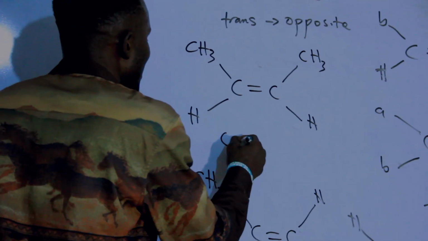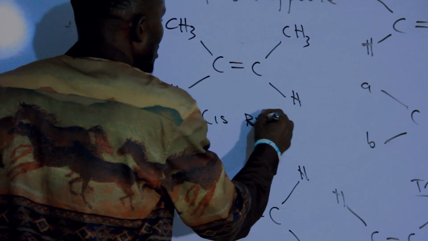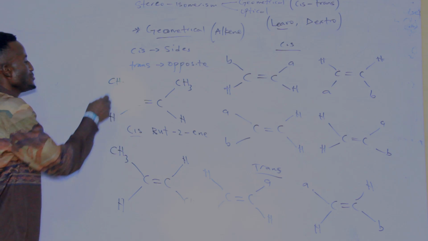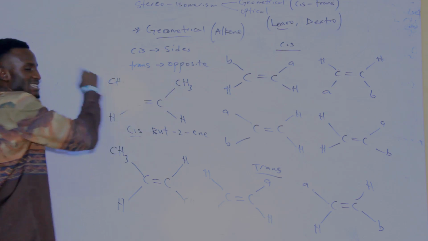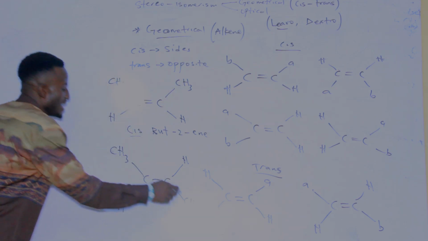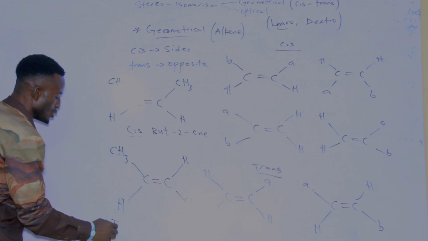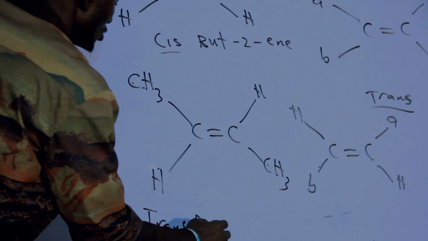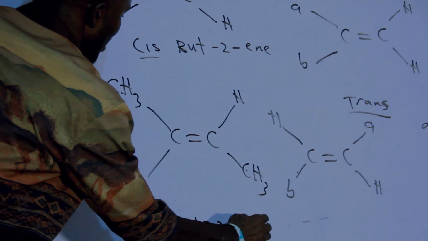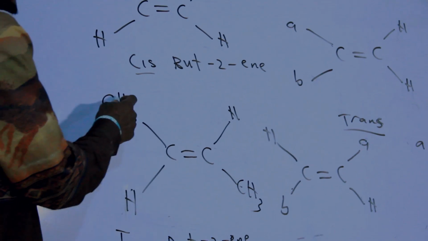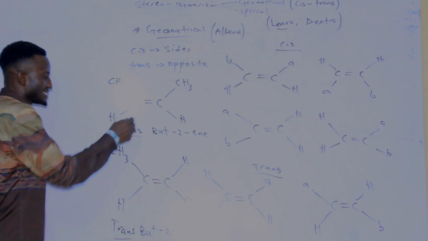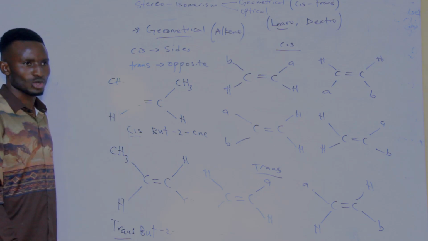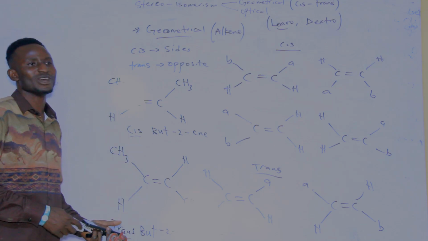So I can call this cis-but-2-ene. It is named as cis because the two ligands are found at the same side. But check this, they are found opposite each other. So if I want to name this, I will say trans-but-2-ene. Therefore, trans-but-2-ene and cis-but-2-ene are geometrical isomers of each other. Let me give you more examples.